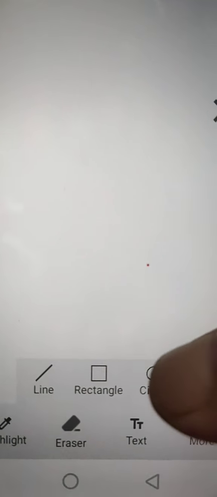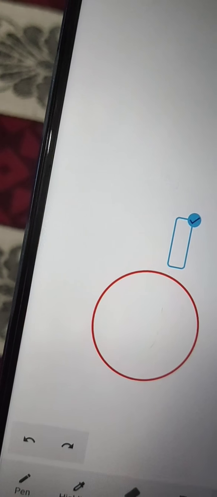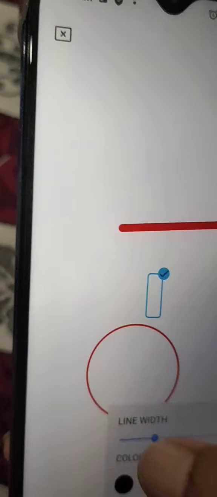Here I can show you. We can also use the shapes. Here there is a circle. By using the clear option we can delete everything we have written on the whiteboard. And this one is the shape. Now I am selecting the circle, so this will be a circle, and a line. This is the line width of the line that we can select, as thick as we want. Another shape is there: a rectangle, and an ellipse is also there.